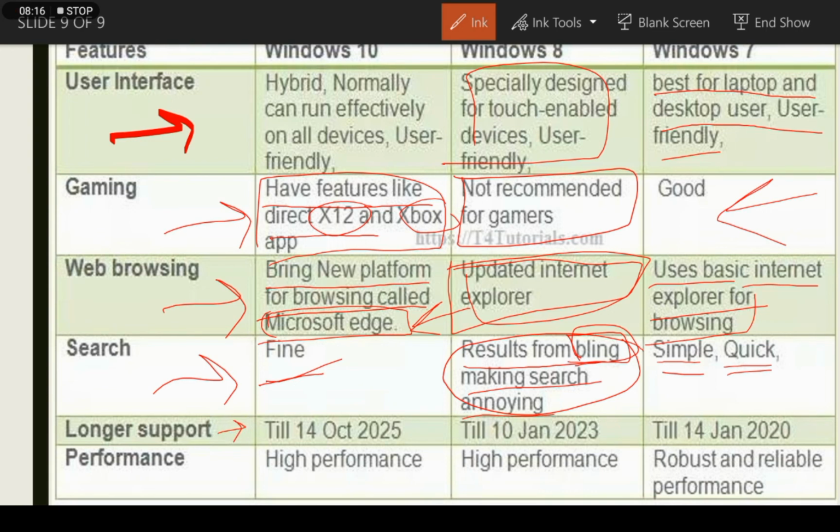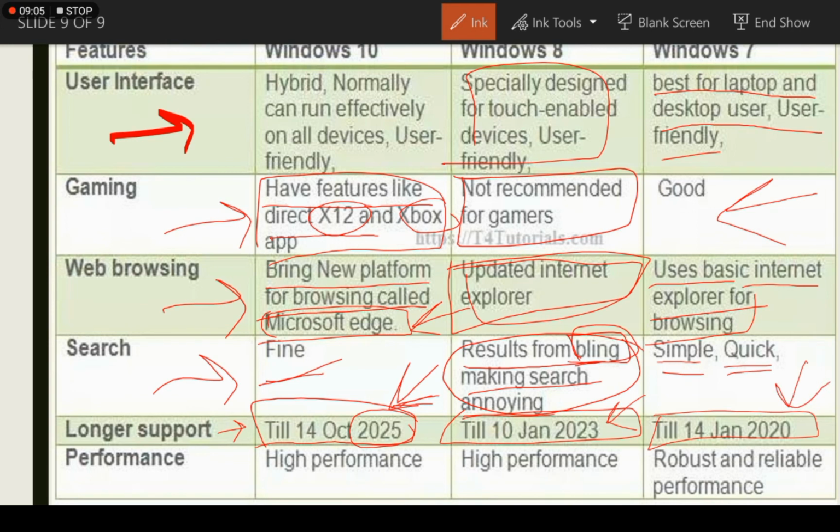Longer support: till 14th October 2025. As we know, Windows 10 is the latest version of Windows, but it will work till 14th October 2025. So that is the date. It may be possible that after 2025 a new version of Windows will come. For Windows 8, support runs till 10 January 2023, while for Windows 7 it ended on 14 January 2020.